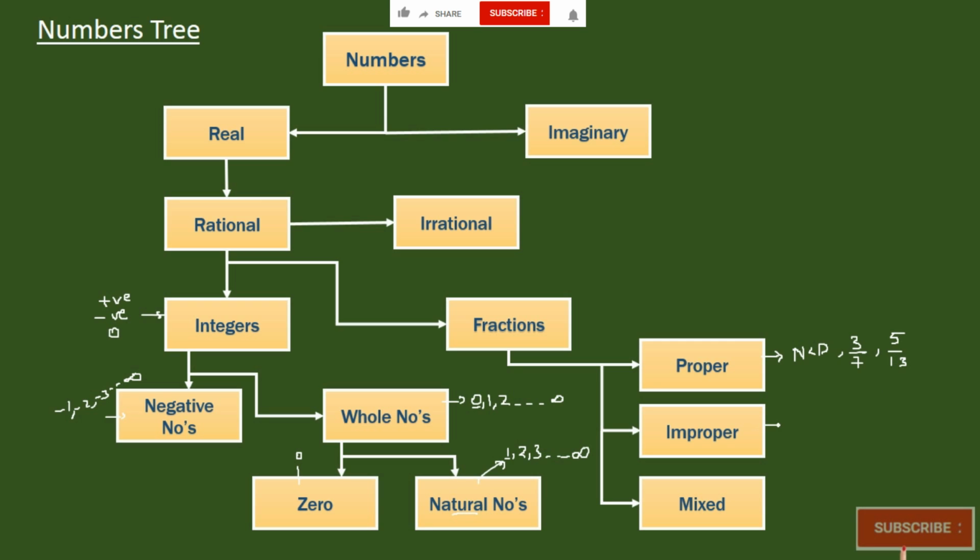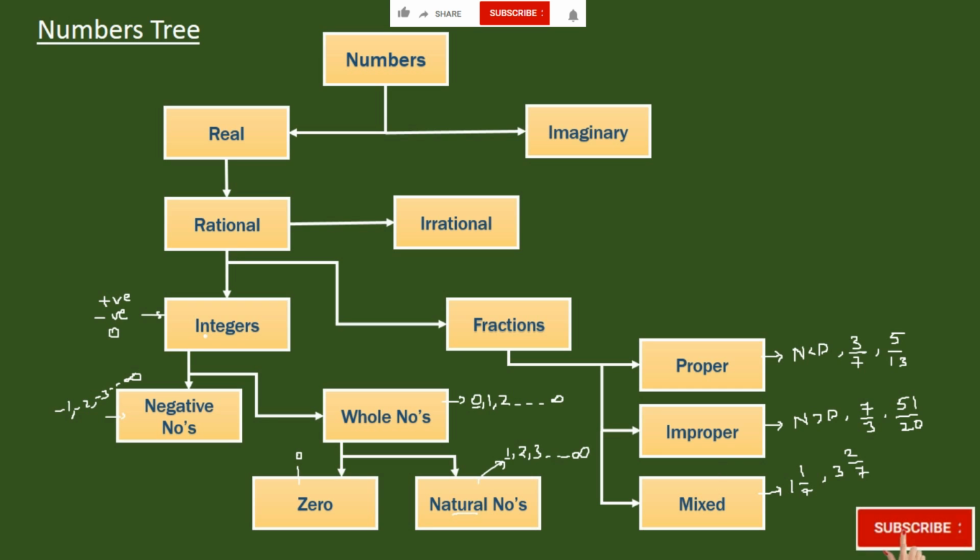An improper fraction is when the numerator is greater than the denominator, like 7 by 3, or 51 by 20. A mixed fraction is like 3 2 by 7. Such fractions are called mixed fractions.